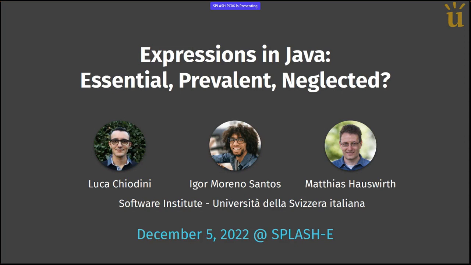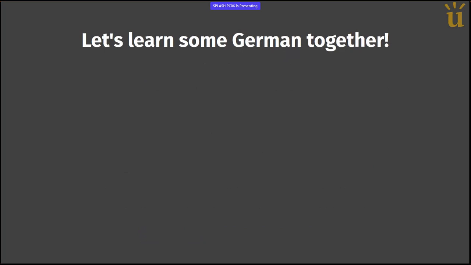Let me start here with a question. Does, by any chance, somebody here speak German in this audience? Nobody? Okay, that's perfectly fine because we're going to learn some German. So Splash is teaching you useful life skills today. And I don't actually speak it myself. When you want to learn a language, nowadays there are all these wonderful smartphone apps. You can download them and go through a course in German. Let's try to do that in a small setting here together.